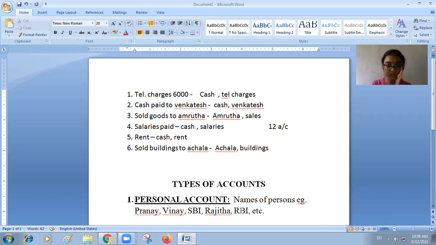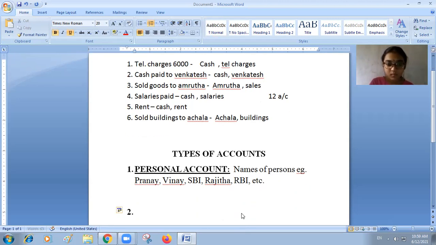These SBI, RBI, they are all artificial persons established by law. So any personal account, even though the person may be alive or may be incorporated by law, all those accounts are known as personal accounts. Names of persons and names of artificial persons.